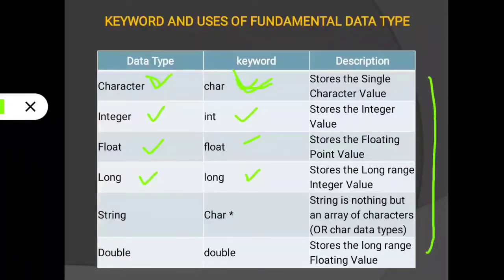And when we want to store more than one alphabet, that time we will use char star. Star means here array. Using the array sign we will write the range. This one I will tell when we will use. Then next is double. Double data type we will use to store a big decimal number.